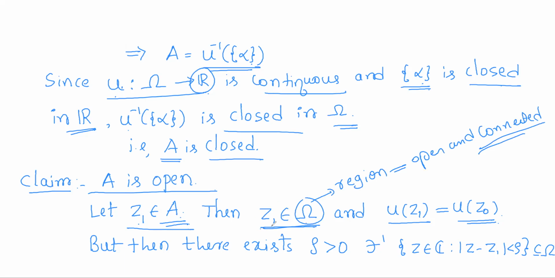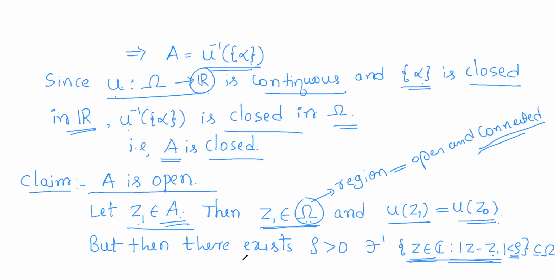That means for every point in that set, there is a neighborhood around it which is entirely contained in omega. So now as omega is open and z1 is a point of omega, there is a neighborhood around z1. What is the neighborhood around z1? It is the set of all those points which are at a distance less than rho from z1, where rho is any positive real, which is a radius.